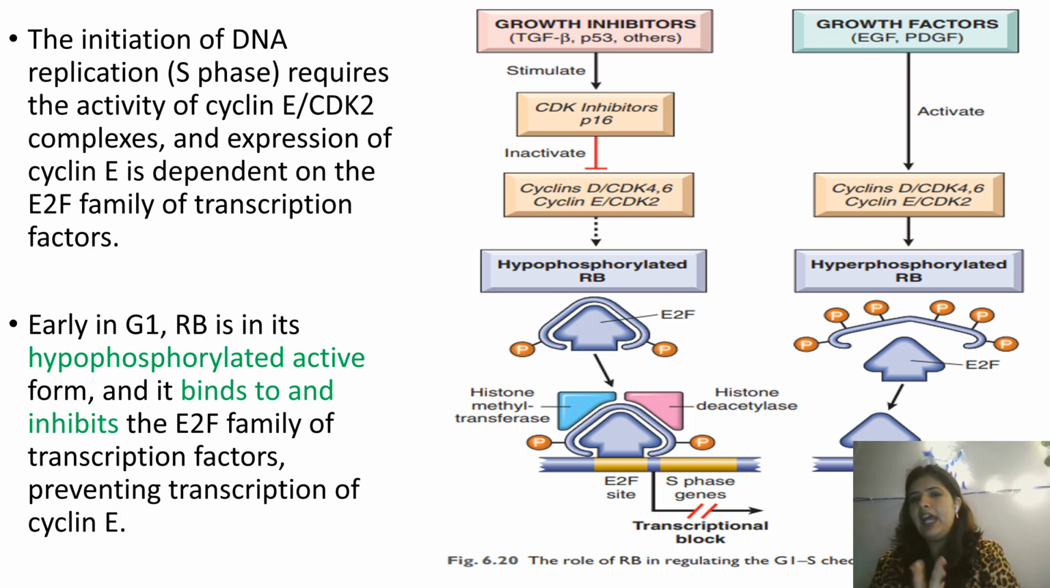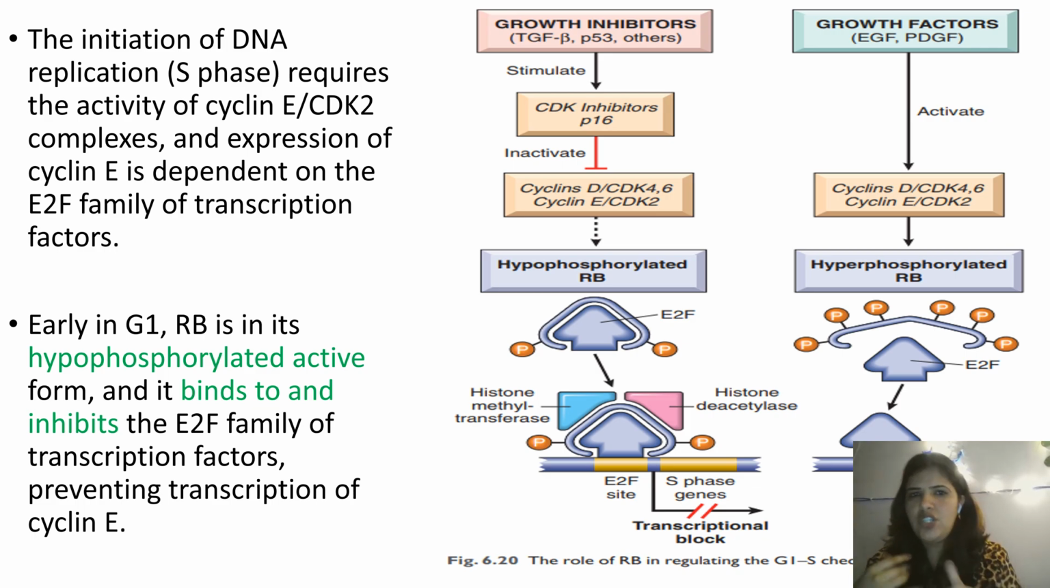Now, let's understand how RB is playing its role in the G1S checkpoint. How is it acting? And if RB is not there, how is the cell dividing? So, let's start with growth inhibitors. Whenever your cell was dividing normally, and now we want to stop that. We want that the cell should not divide anymore. We are done with its function.